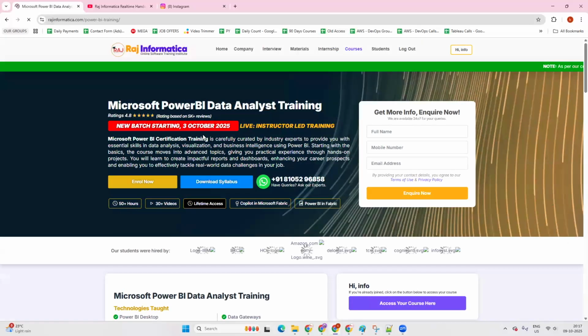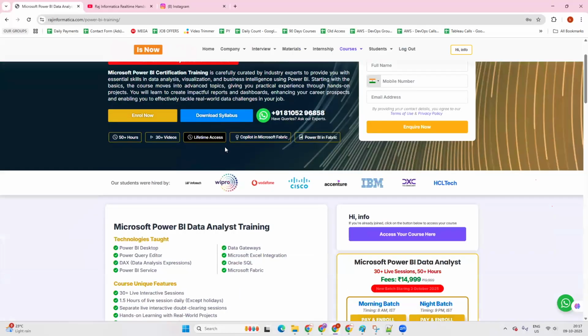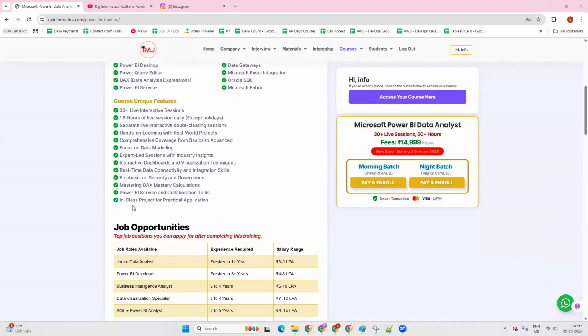Okay, so this is the complete information about the Power BI program available on this page. We are covering Power BI Desktop, Power BI Query Editor, DAX, and Power BI Service.